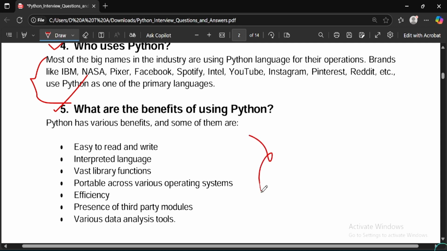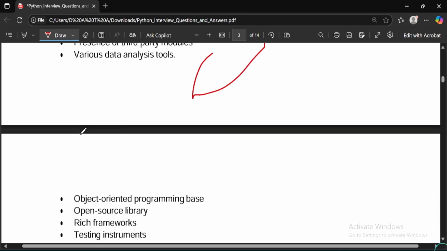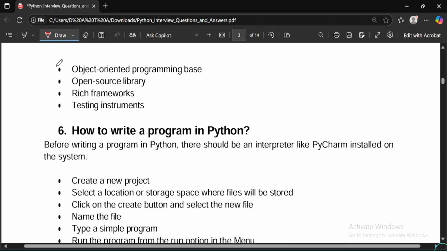You can explain the benefits and advantages of using the Python language. Easy to read, write, interpret, efficiency, etc. You can cover all these points with the help of a good description. Then this is object oriented. It is an open source library, rich frameworks and testing instruments. You can cover all these points.